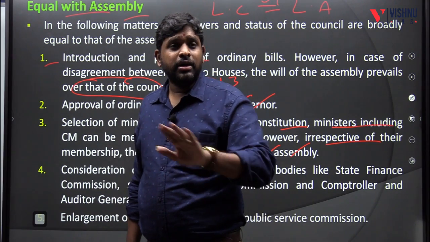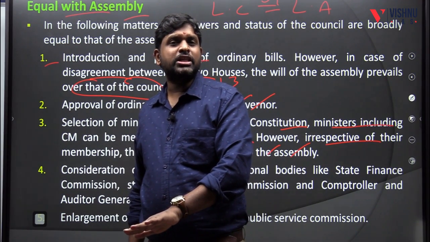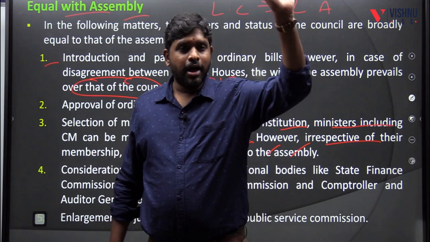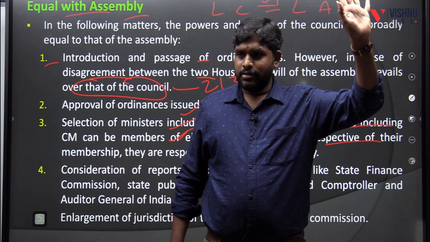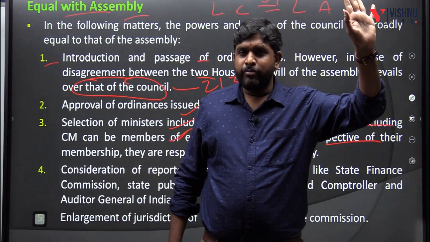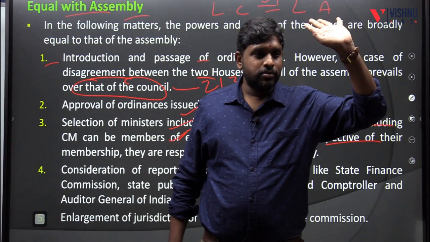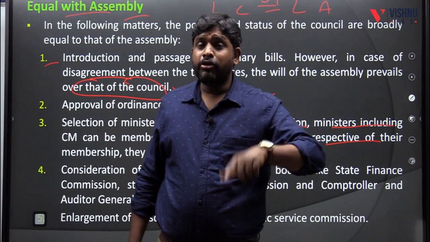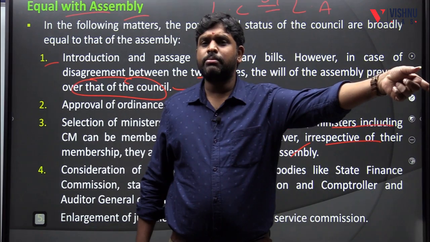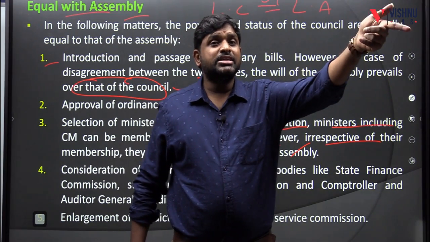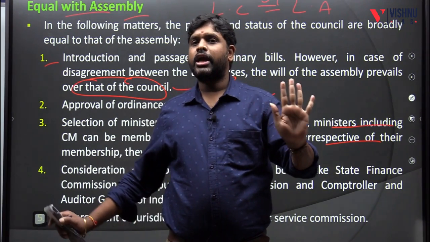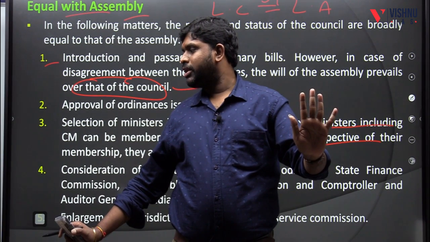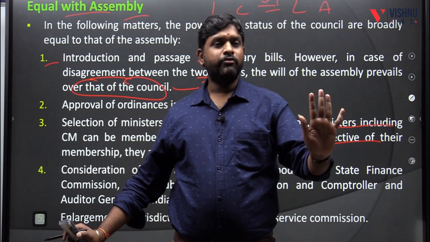But equal up to what? Yes. The council of ministers and the chief minister can be from either of the houses. But for whom they are accountable means they are accountable to the assembly only. At that time there is a difference. But before that, a council of ministers and the chief minister both can be from either house.